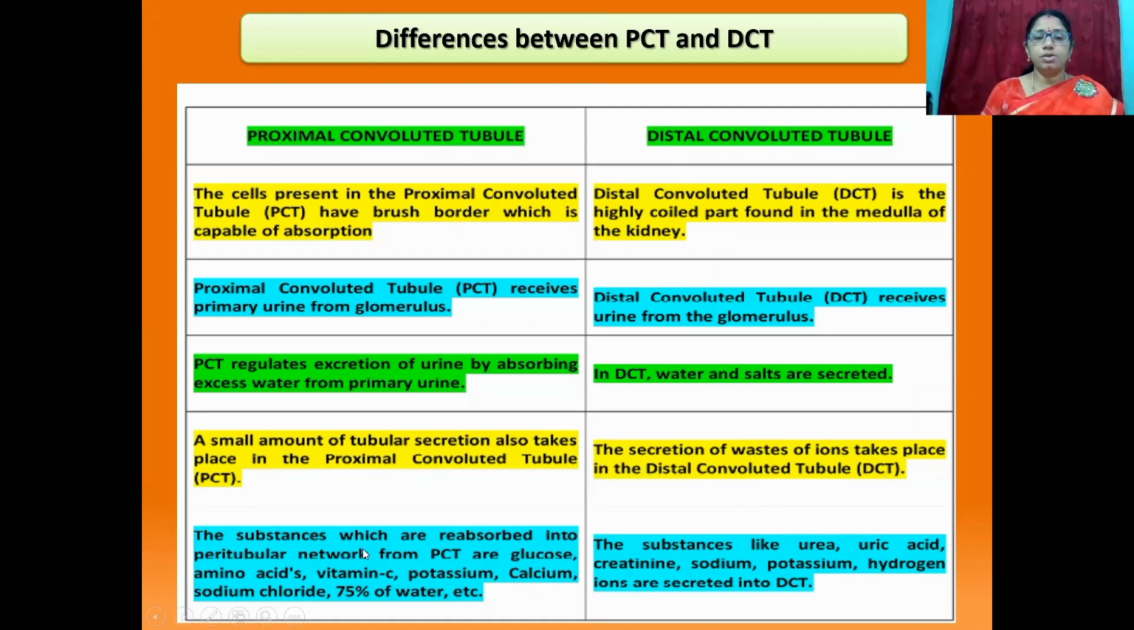The substances which are reabsorbed into peritubular network from proximal convoluted tubule are glucose, amino acids, vitamin C, potassium, calcium, sodium chloride, and 75% of water, etc. The substances like urea, uric acid, creatinine, sodium, potassium, hydrogen ions are secreted into distal convoluted tubule.